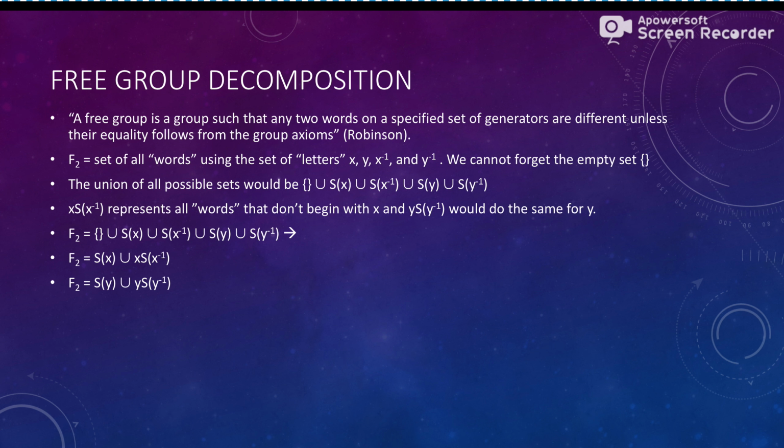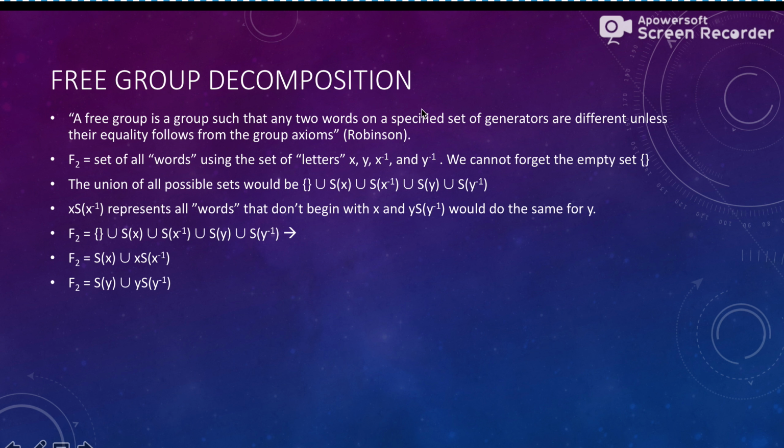A free group is such that any 2 words on a specified set of generators are different unless their equality follows from the group axioms. This set is going to be defined as F2. So it's a set of all words. I use that very lightly because we are only using 4 letters to create these words.